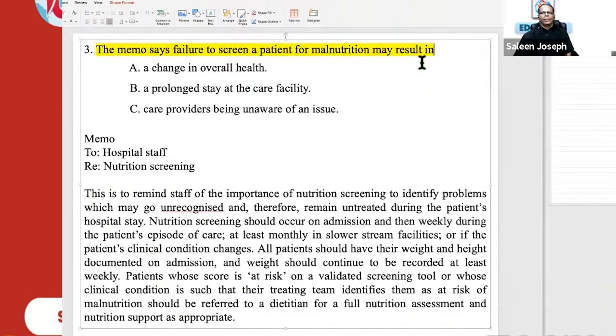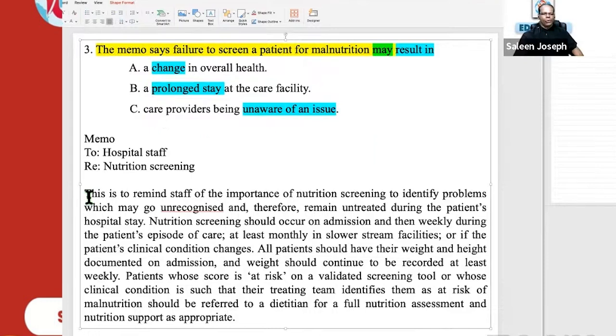What are the hedging words? The whole thing is known as the question stem, and the A, B, C are the answer options. So the first step, we have to identify the hedging words, or the keywords, in the question stem. Could you just tell me what are the main words or phrases in the question stem? Result in. So they are asking for a result, right? So coming to the options here: change, prolonged stay, another of an issue.